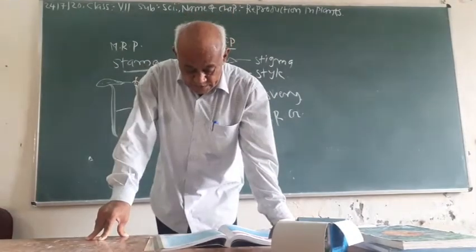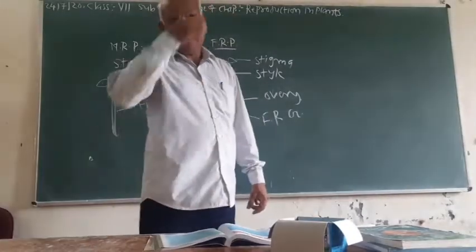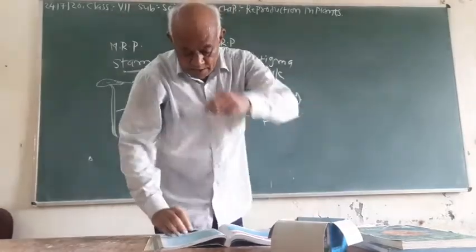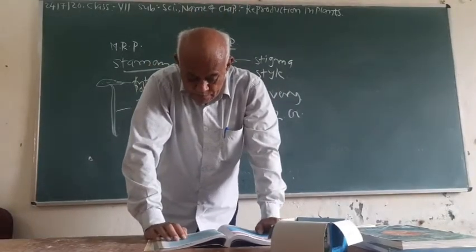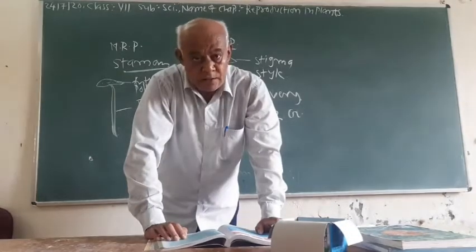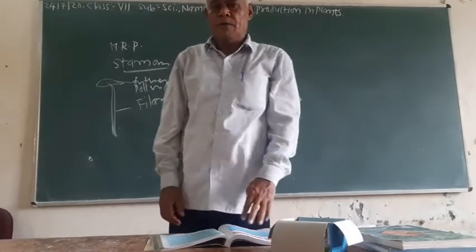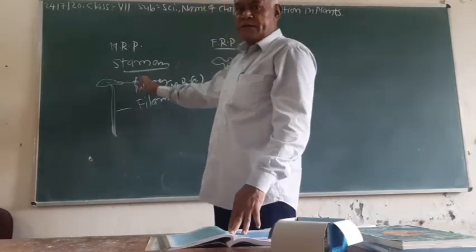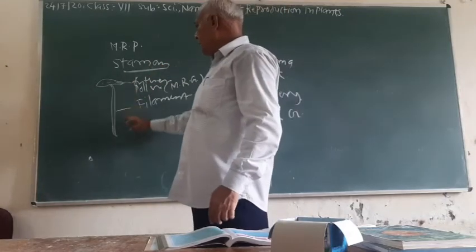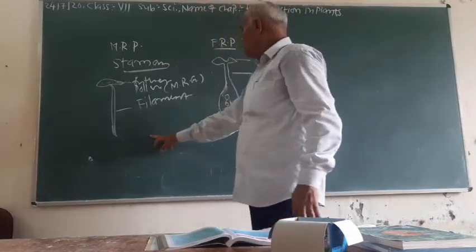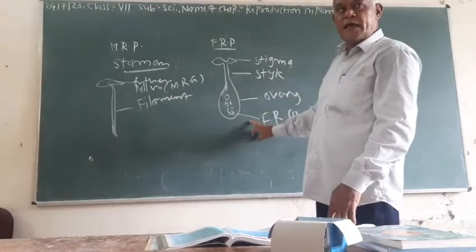Now question number six: explain the difference between self-pollination and cross-pollination. Self-pollination is the transfer of pollen grain from the anther of the stamen to the stigma of the pistil in the same flower.